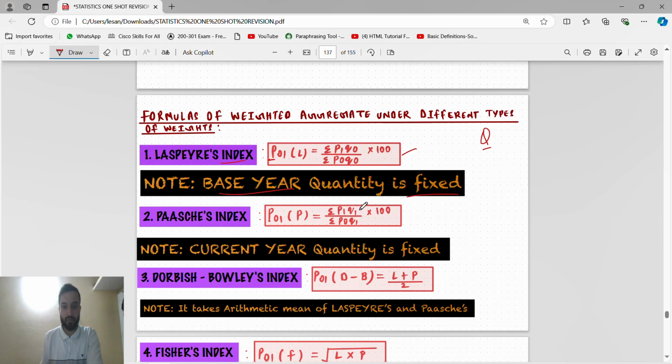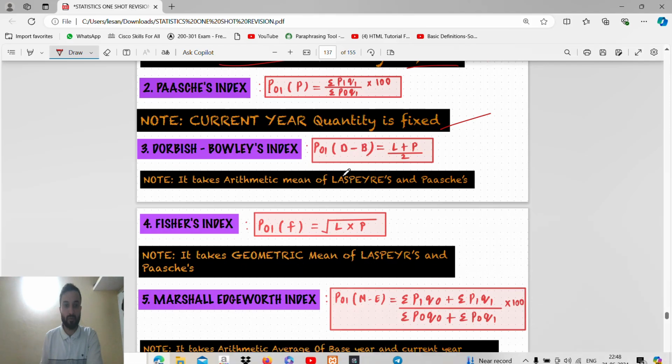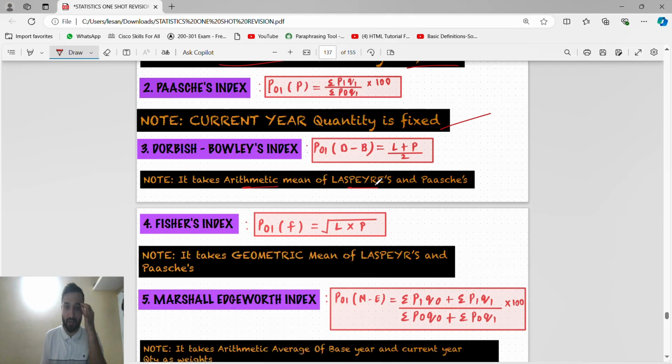Paasche means summation of P1 Q1 by summation of P0 Q1 into 100. Here current year quantity is fixed. Then Dorbish means what, guys? Dorbish is arithmetic mean of Laspeyres and Paasche, PL plus PP by 2. Fisher means geometric mean of Laspeyres and Paasche, the square root of PL into PP.